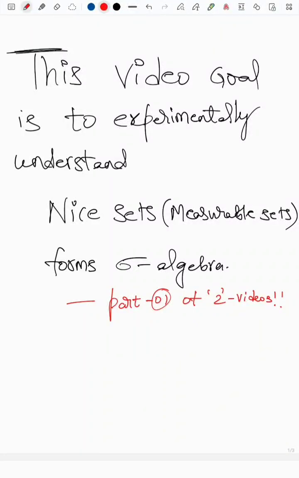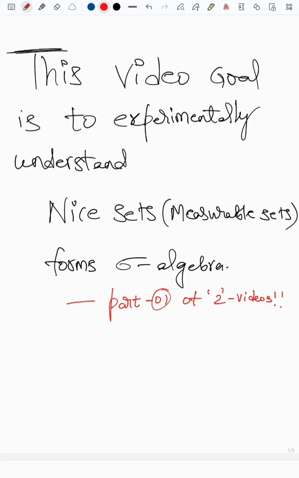Welcome to the video to understand why the nice sets will form a sigma algebra. In this first video, we'll spend some time building the tools we require for proving the main theorem. The main theorem is proving that all the nice sets form a sigma algebra. Sigma algebra means the empty set and whole set belong to it, and it is closed under complements and closed under countable unions.